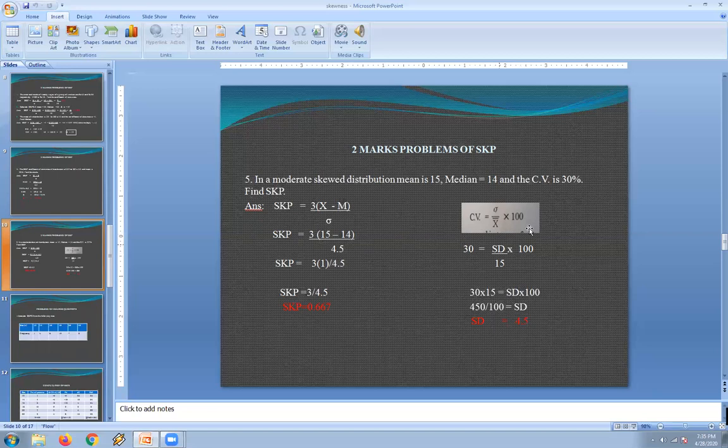With the help of this CV formula, we can calculate the value of standard deviation, that is 4.5, in order to calculate SKP. Then we can substitute this 4.5 in the denominator. Then SKP equals 3 into 15 minus 14, which is 1, divided by 4.5. Therefore, SKP equals 3 into 1, which is 3, divided by 4.5. Therefore, the coefficient of skewness is 0.6. So these are all the 2 marks questions on how to calculate skewness.